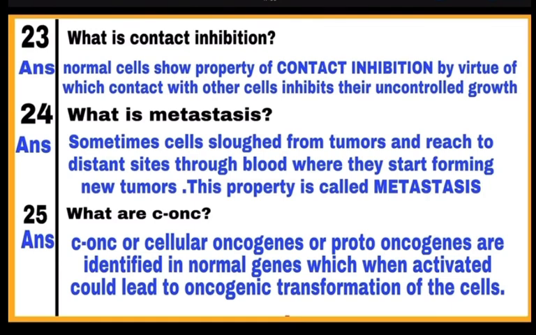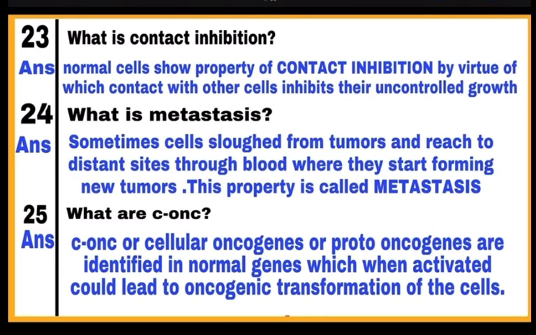Question number 24, what is metastasis? कभी कभी ट्यूमर्स में से सेल्स टूटकर ब्लड के थ्रू दूसरे पार्ट्स में चले जाते हैं and they start forming new tumors at new location, and this property is called as metastasis.